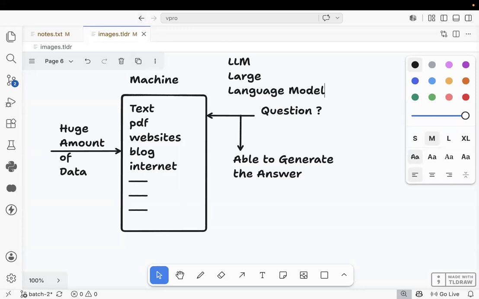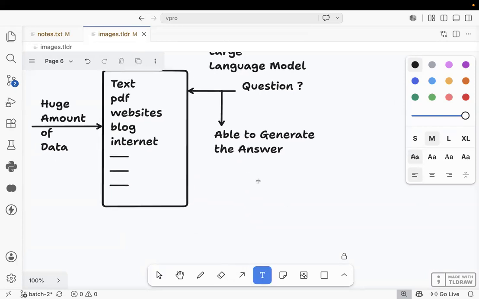A machine trained with a huge amount of data can answer questions. What are the questions you were asking? The machine is able to tell the answer. Got it? That is called an LLM. Now try to say this one.